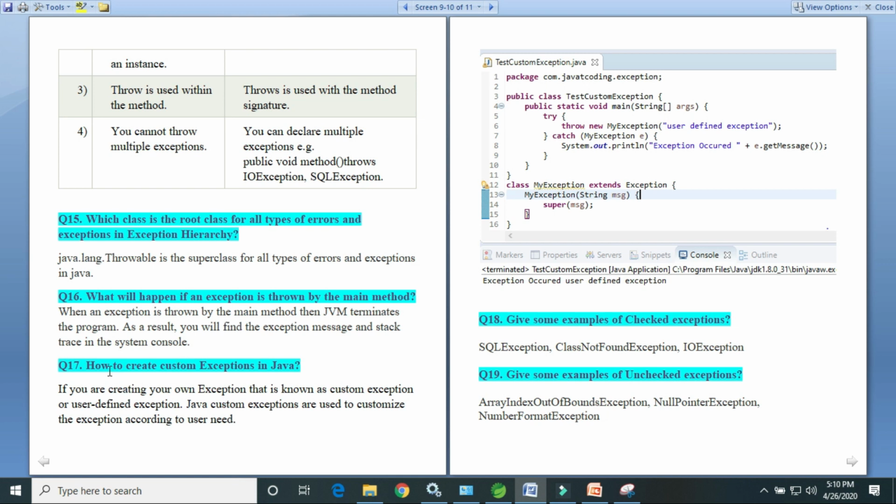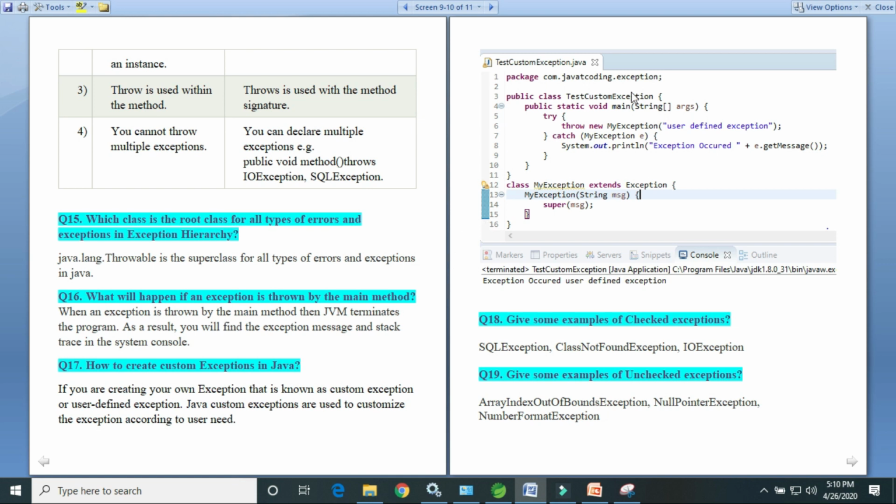Right. Next question is, how to create a custom exception in Java. It's a very important question for a Java developer. How can we create a custom exception? This is a frequently asked question. If you are creating your own exception, that is known as a custom exception or user defined exception. Java custom exceptions are used to customize the exception according to the user's need.